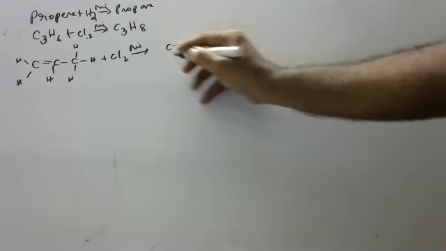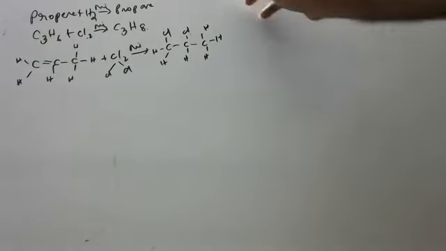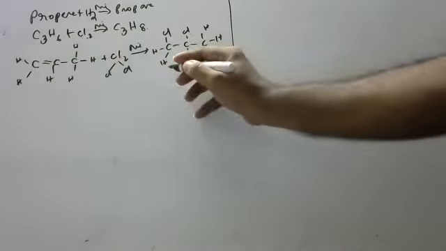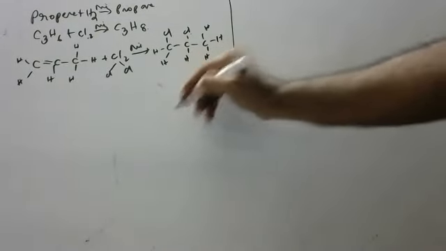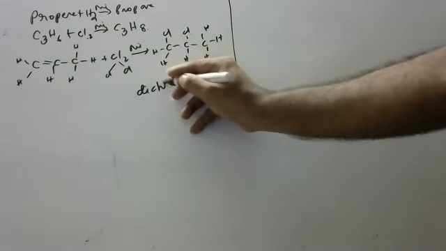These were there initially. Now this chlorine, Cl2, means two Cl. One Cl gets attached here, one Cl gets attached here, because the bond is broken there. So this is propene, and this is called propyl chloride. No, sir, I want the correct name. You can say it like this also: dichloropropane, two chlorines are there. If you still want numbering, 1,2-dichloro. The longest chain is propane, so you can mention it like this also.